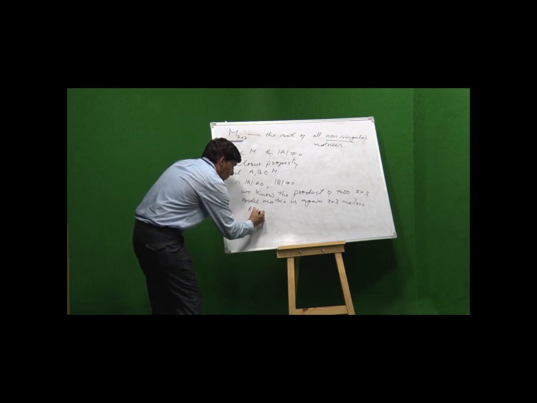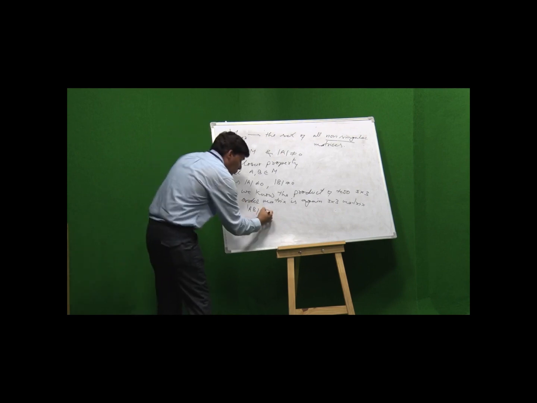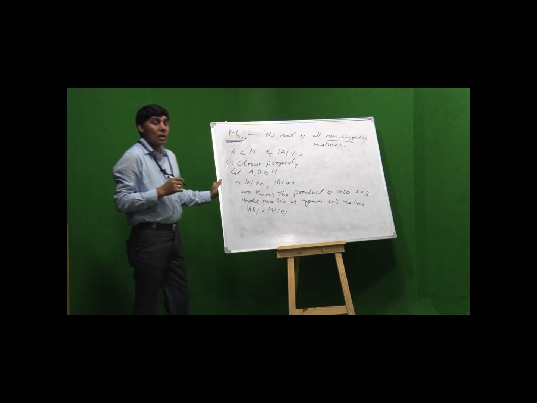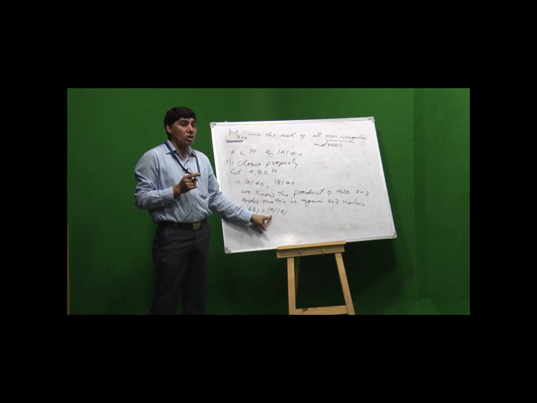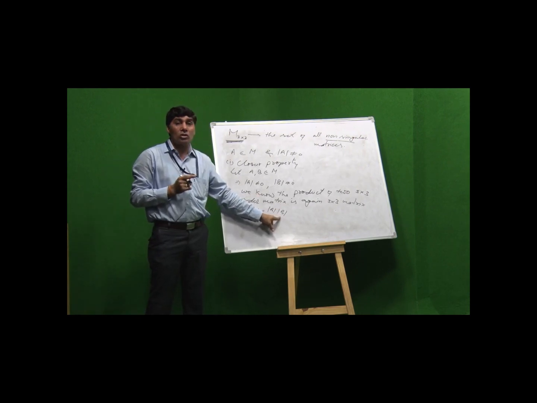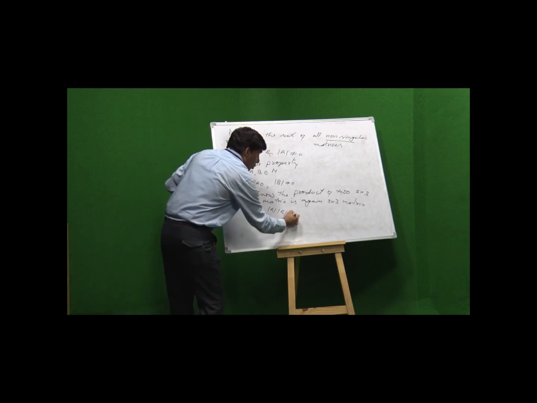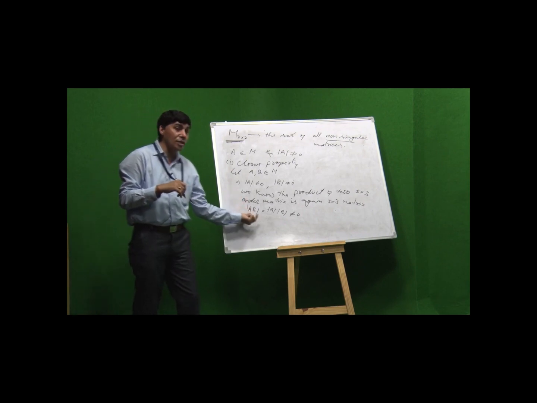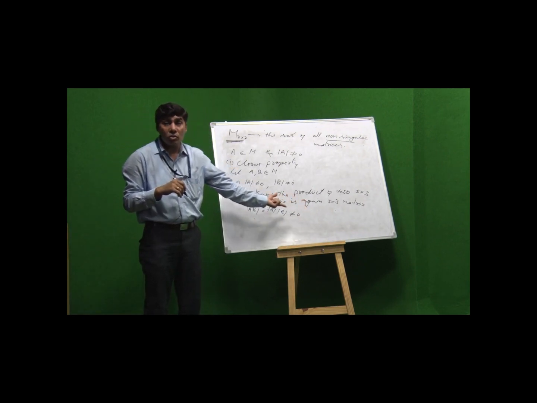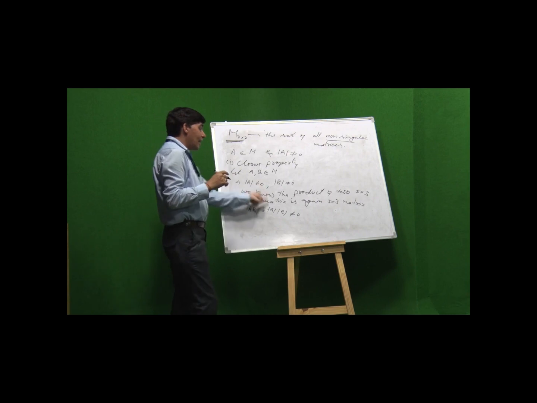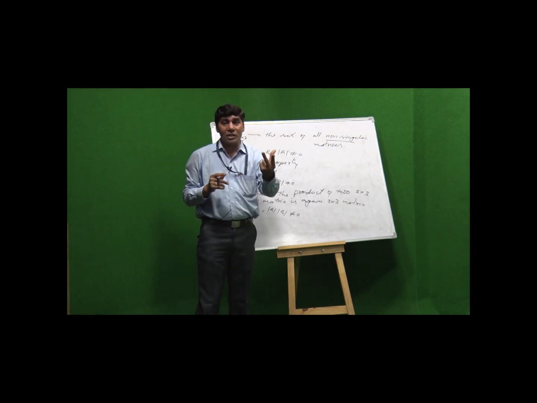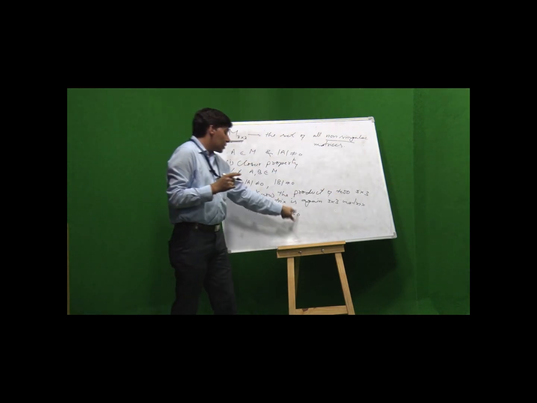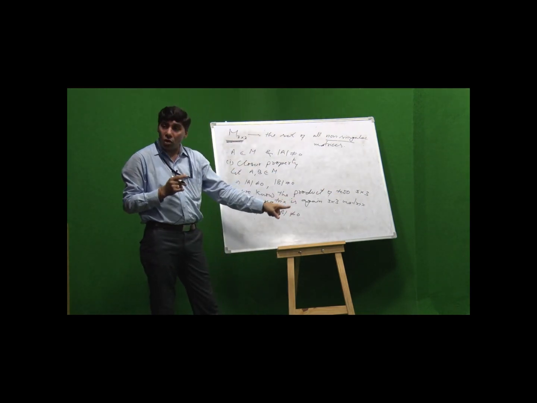The determinant of A into B is always equal to the determinant of A into the determinant of B. The determinant of A is non-zero, the determinant of B is also non-zero. The product of two non-zero values is again non-zero. Therefore, the determinant of A into B is also non-zero. Therefore, A into B, the product of the two matrices A and B, is a 3 by 3 matrix, and its determinant is non-zero.